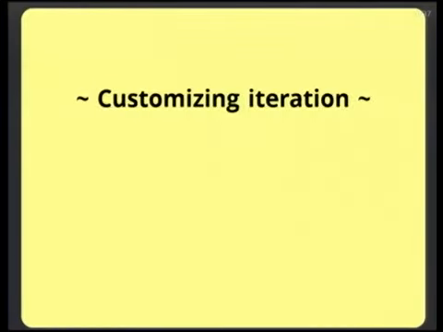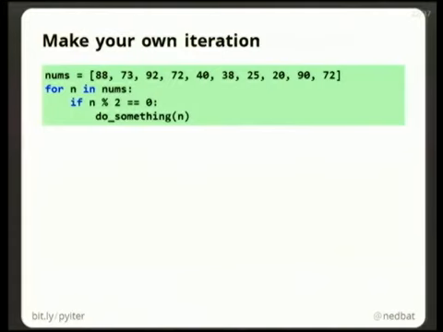Okay, let's talk about customizing iteration. So we've seen that Python gives you very powerful ways of dealing with data, dealing with serialized data in a stream. We can also customize it to be even more direct. So let's say that we've got a list of numbers called nums. And what we want to do is something for all of the even values in our list. The simple thing to do is that we can just simply iterate over our numbers, and for the even ones, this will test to see if it's even, we'll do something.